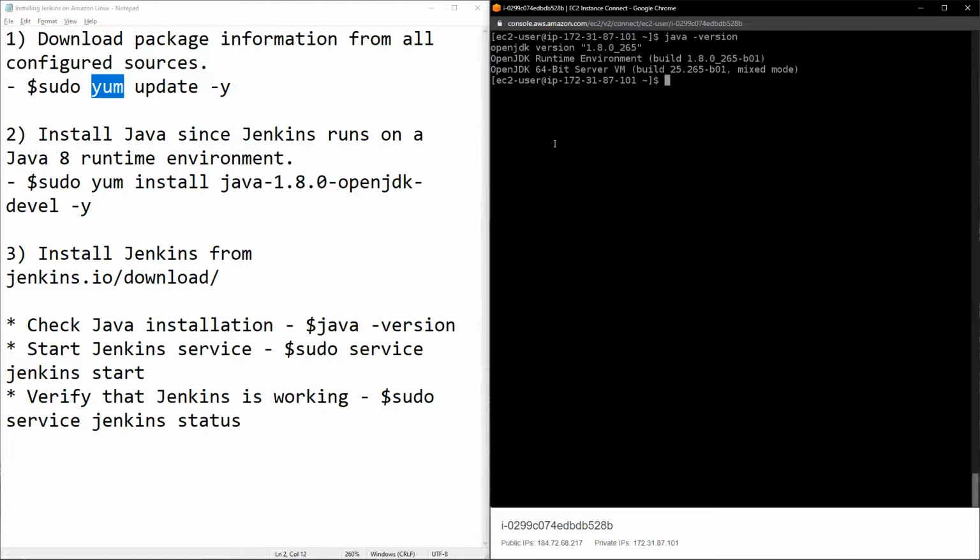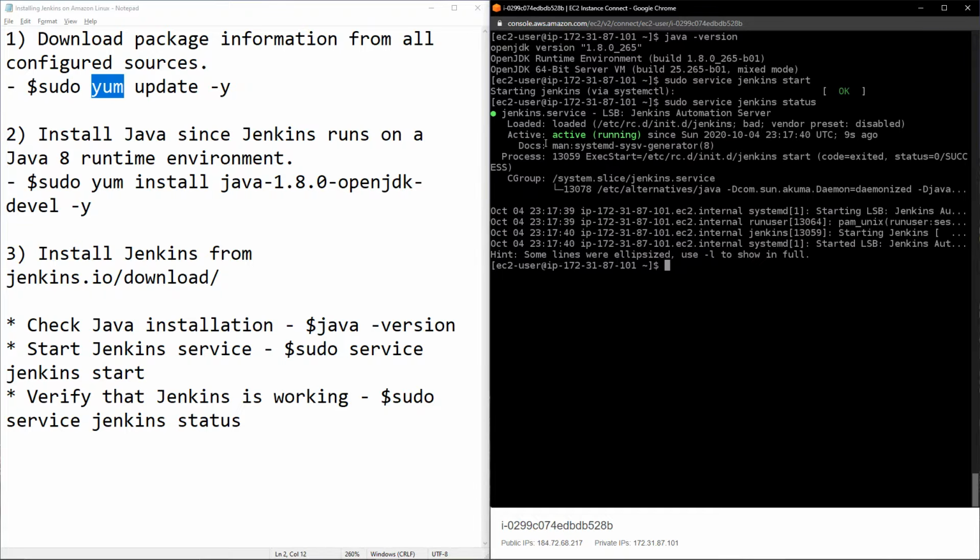And let's start this Jenkins server first. So sudo service jenkins start. Okay, and once it's started, you can see the status by typing sudo service jenkins status. So yeah, there you go. If you have this active status here, then you're all done installing Jenkins.